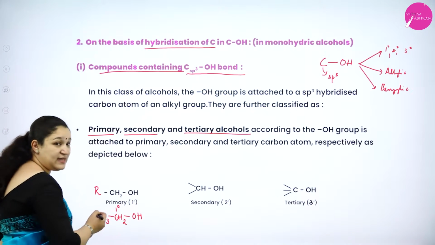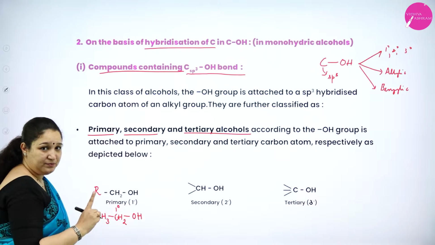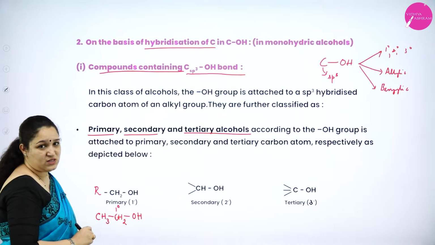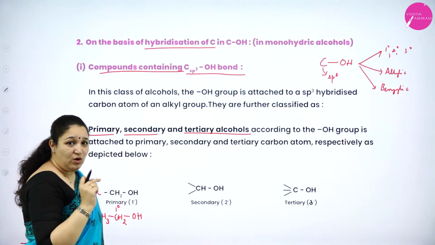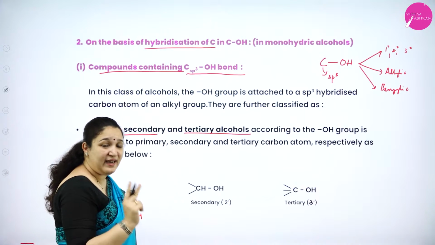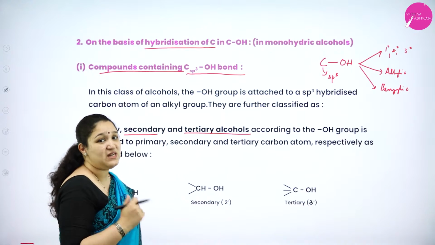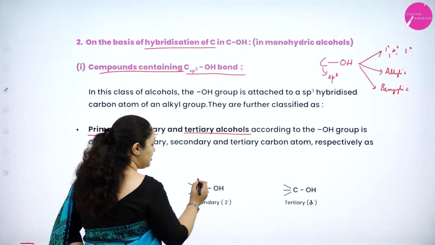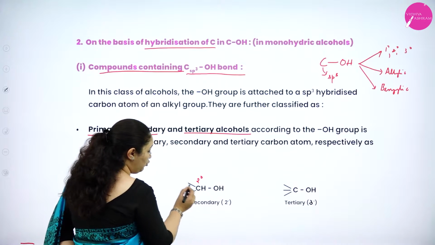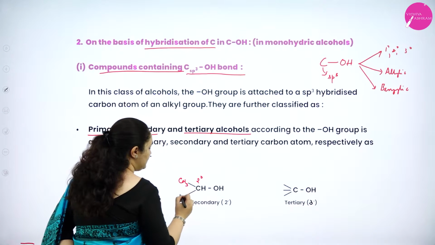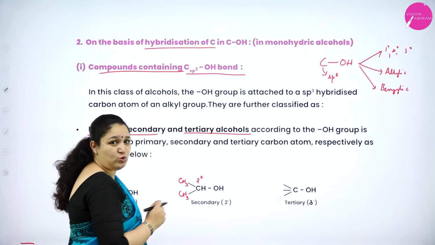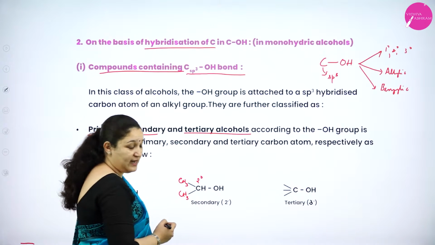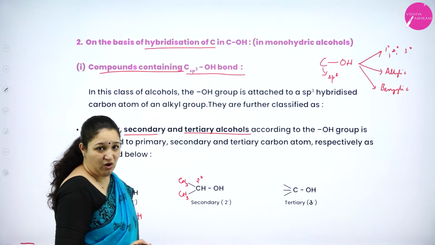So as the OH group is attached to the primary carbon atom which is sp3 hybridized, we call them primary alcohols. Now if the OH group is attached to a secondary carbon atom, then we call them secondary alcohols. For example, you can see the carbon atom to which the OH group is attached is a secondary carbon atom because it can have two more carbon neighbors. For example, I shall write two CH3 groups. So this carbon atom has two carbon neighbors and the OH group is attached to it. So this becomes a secondary alcohol.